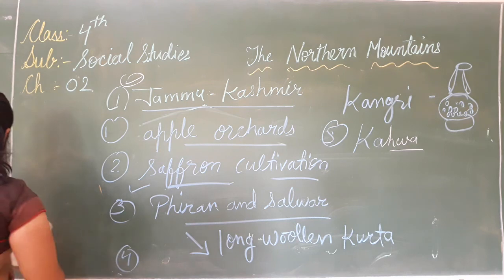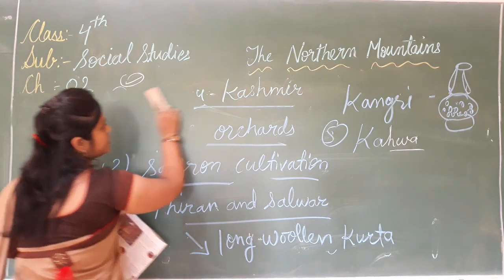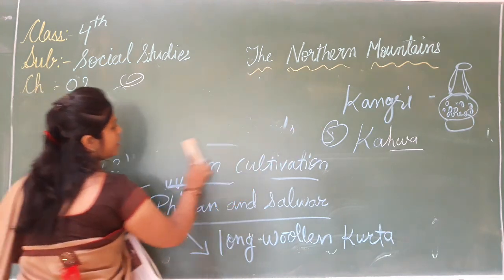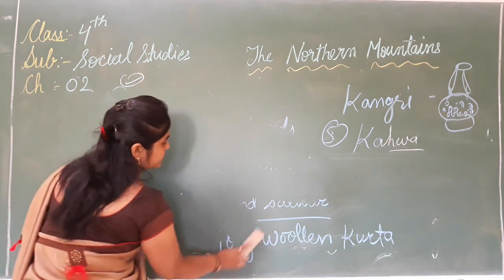Clear? Now our next topic is Himachal Pradesh. Which state? Himachal Pradesh. That is also in the Karakoram range.